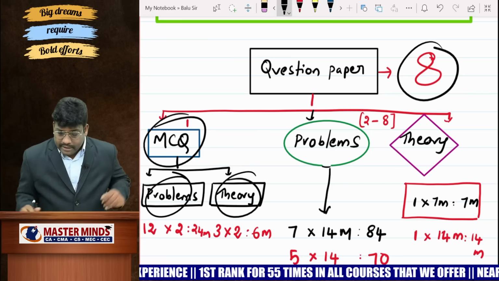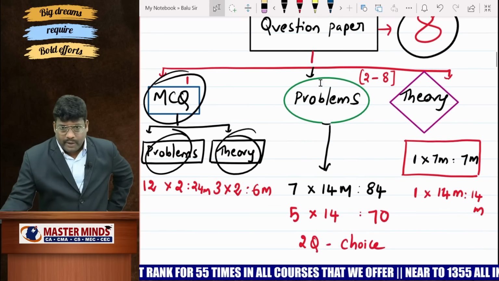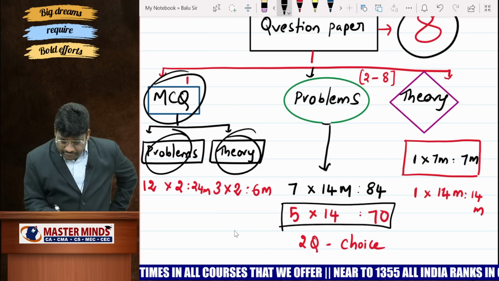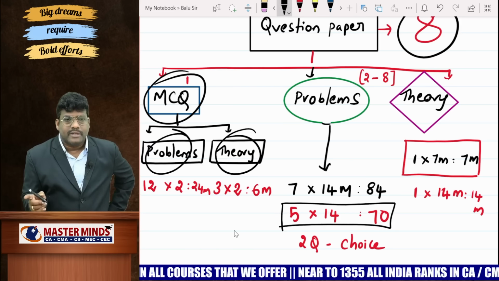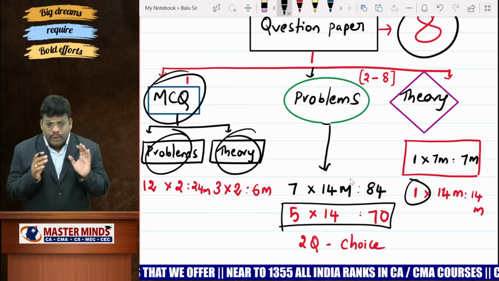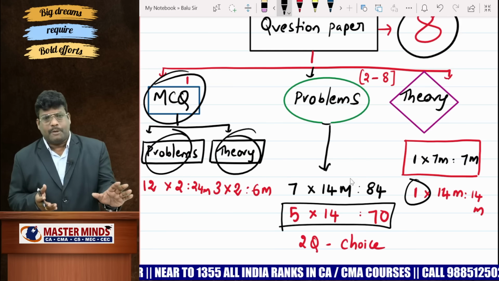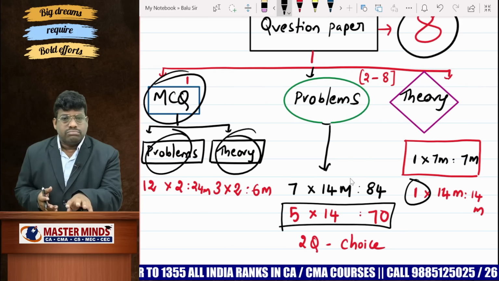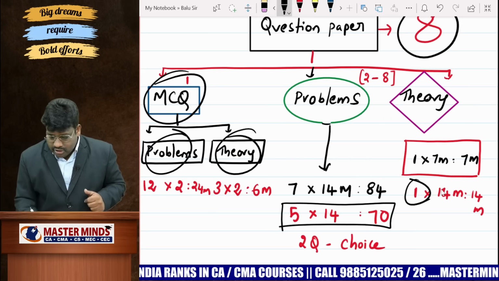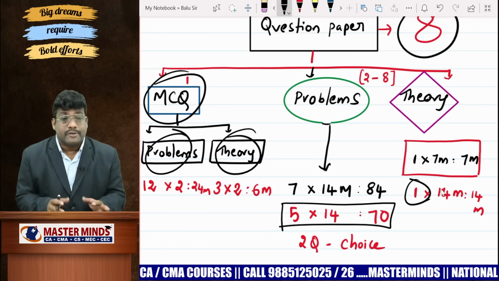Thereafter, after the first question, the remaining 2 to 8 are there. From 2 to 8, 7 questions would be provided with respect to problems, but you have to write only 5. Out of these 5, one question is the theory part. If you consider financial management really problematic, then among these 5, 4 you have to write as problems. If any problem is really problematic, then concentrate on theory. So don't neglect the theory; read the theory chapters also carefully.